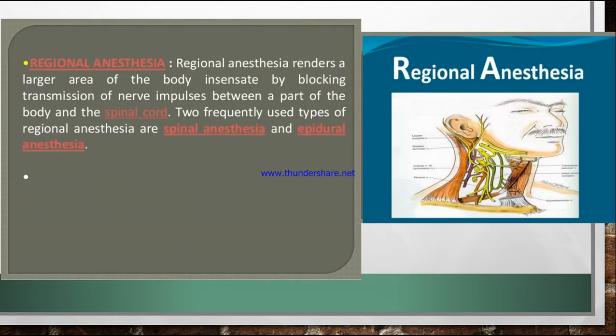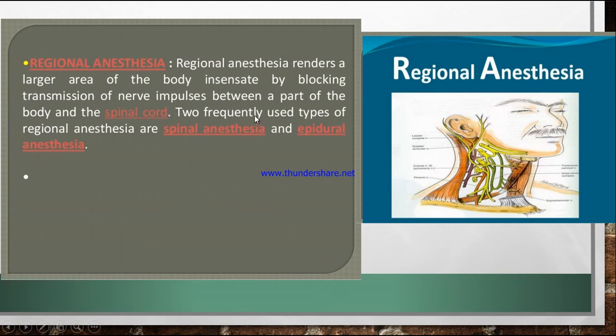Let us see the first type, that is regional anesthesia. Regional means a specific region. So regional anesthesia covers a large area of the body, making it insensate by blocking the transmission of nerve impulses between a part of the body and the spinal cord.